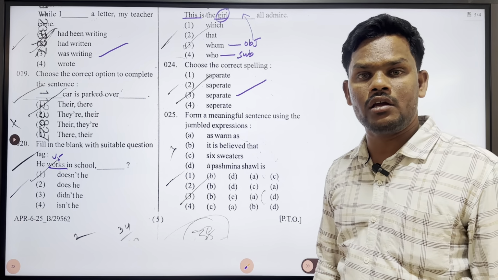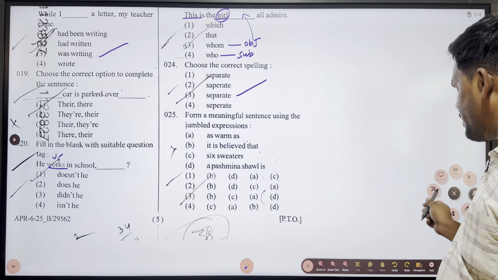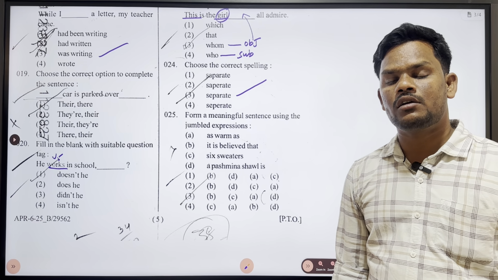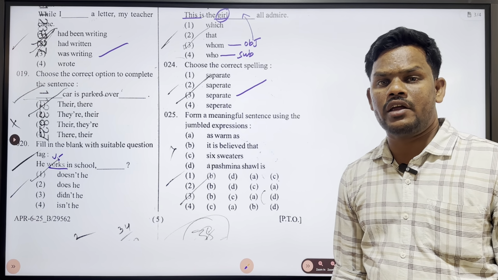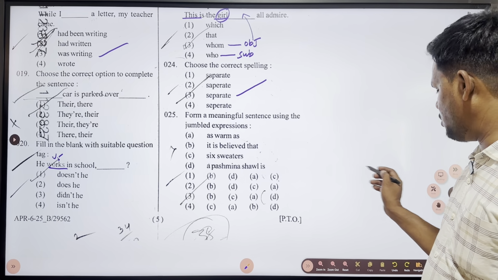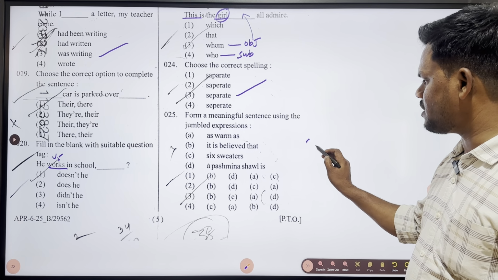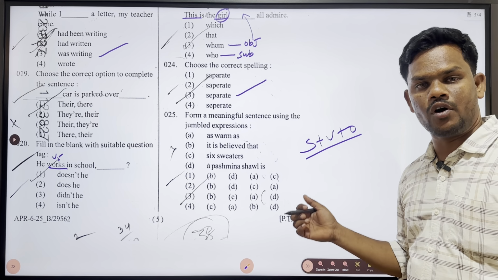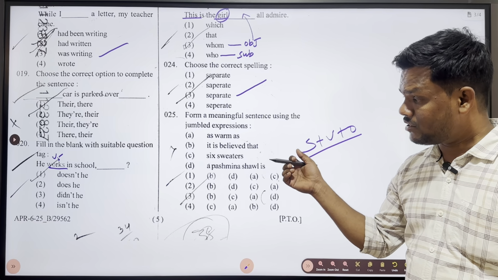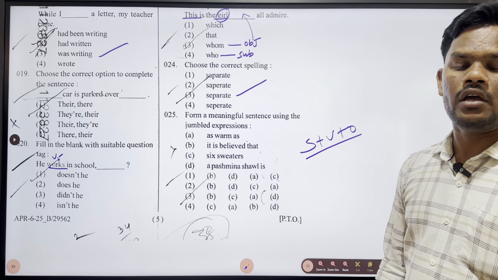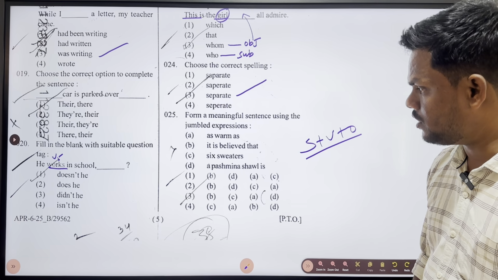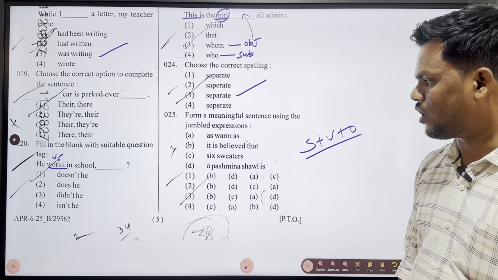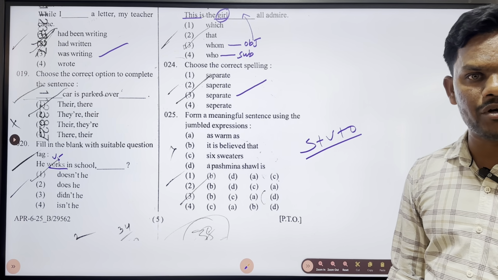Next one, form a meaningful sentence using the jumbled expressions. I told you many times that wherever we get a question on keeping jumbled words in order, we have to follow the structure: subject, verb, object. If you keep the jumbled words in this structure, the sentence automatically comes in the correct order. So let us think about the order of these four options, and it has to give a complete meaning at the end.